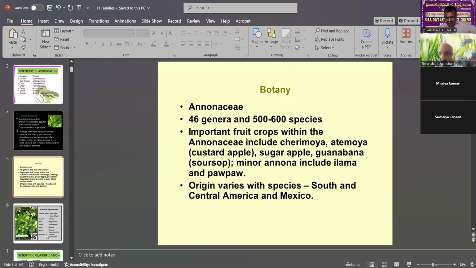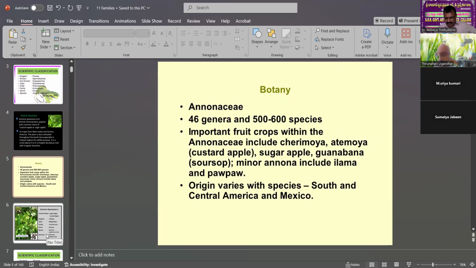So what is the plant description? The total Annonaceae family has 56 genera and 500 to 600 species, in the dicotyledons class.